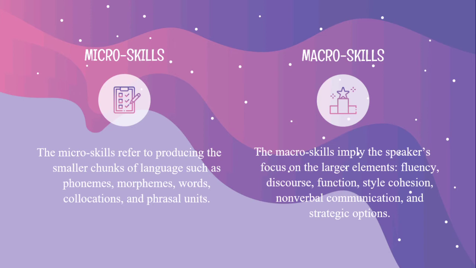Now, after we talk about basic types of speaking, we move to micro and macro skills of speaking. The micro skills refer to producing the smaller chunks of language such as phonemes, morphemes, words, collocation, and phrasal units. Meanwhile, the macro skills imply the speaker's focus on the larger elements such as fluency, discourse, function, style, cohesion, nonverbal communication, and strategic options. However, because of these 2 characteristics of oral production assessment, it is important to carefully specify scoring procedures for a response so that ultimately as high a reliability index as possible can be achieved.